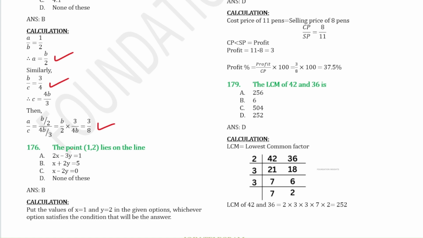Next question: the point 1, this point means this will be x and this will be y, okay, always. So it lies on which of the following. In this type of question, just put the values of x and y from the given options, okay, and whichever option satisfies the condition will give you the answer.